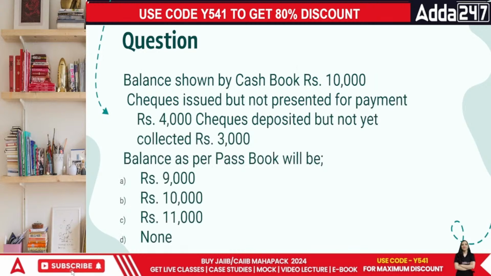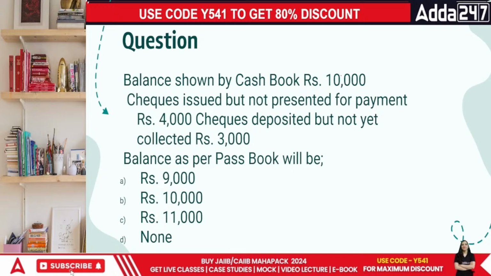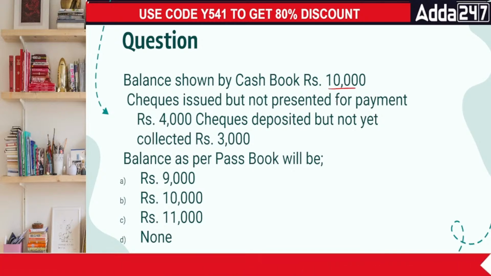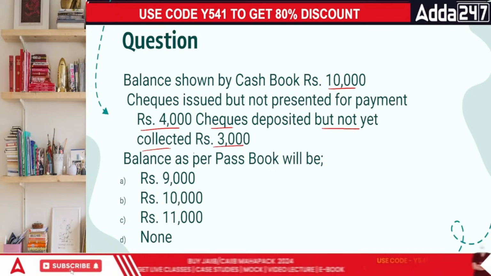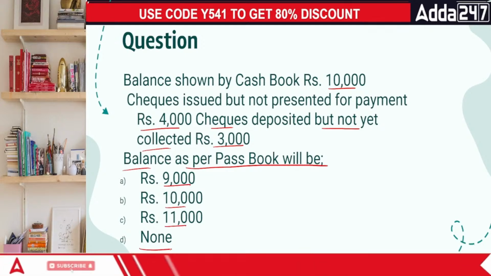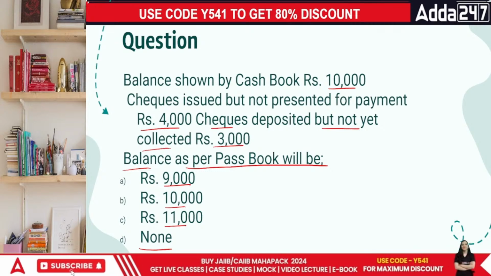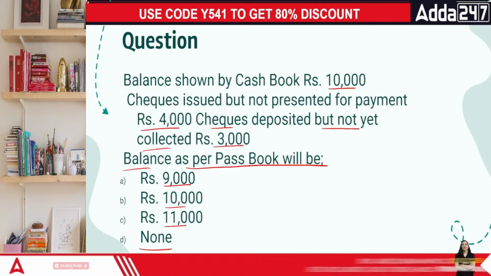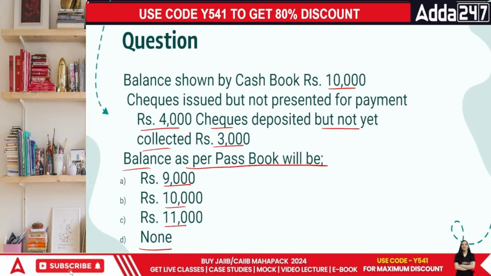Now comes the next question, everyone. The balance shown in the cash book is 10,000. Check issued but not presented for payment is 4,000. Check deposited but not collected is 3,000. The balance as per the passbook will be 9, 10, 11, or none. Okay, a question from BRS, everyone. What's going to be the answer?